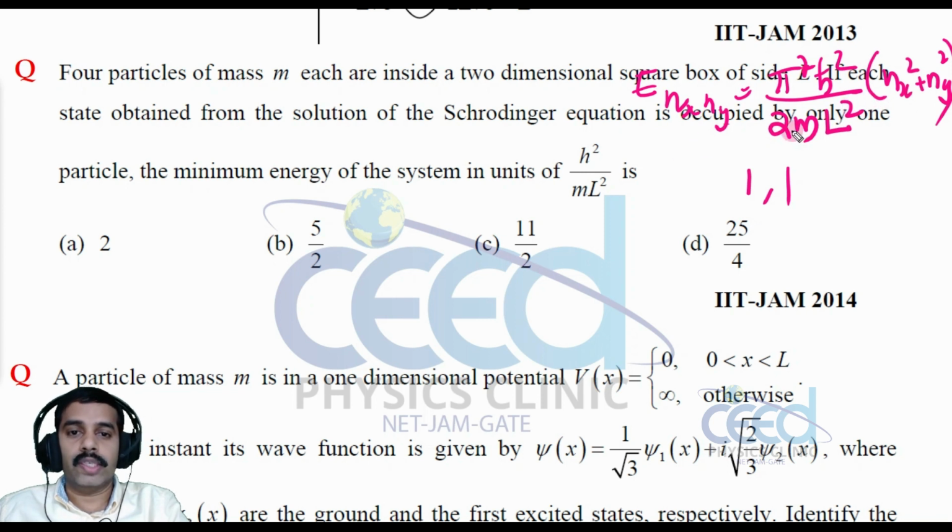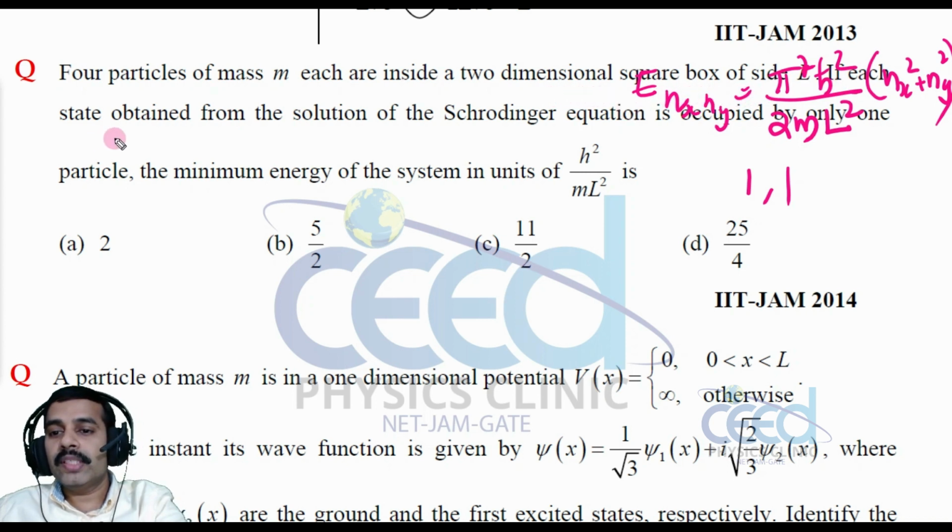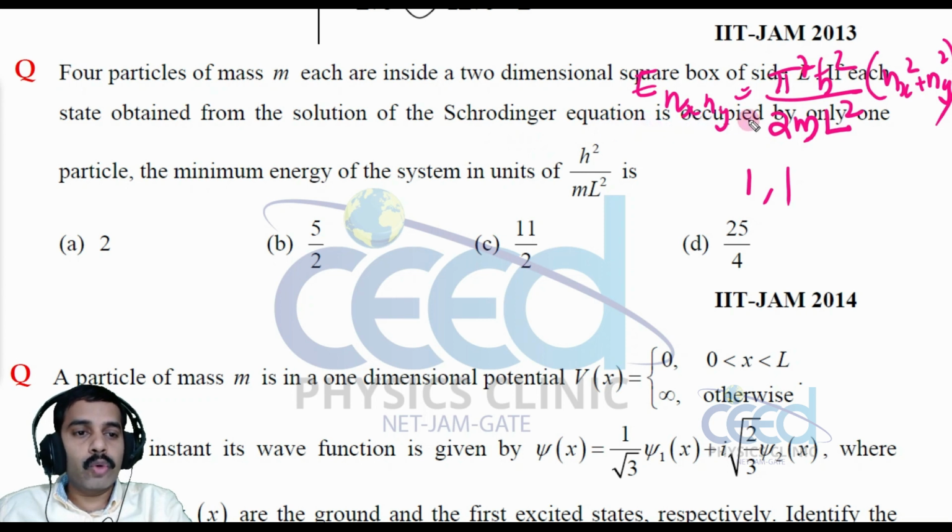So the next particle cannot accept this state. Then which one is the next minimum energy state? That is nx is equal to 1 and ny is equal to 2, or in the reverse order, nx is equal to 2 and ny is equal to 1.